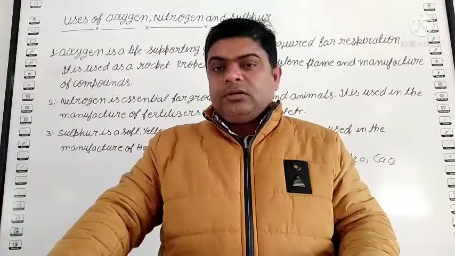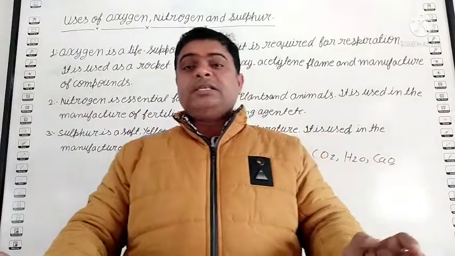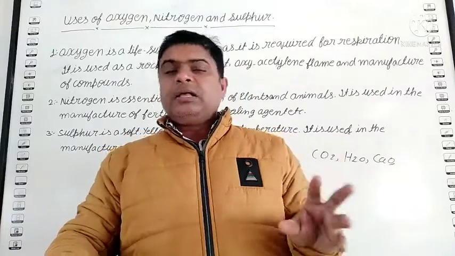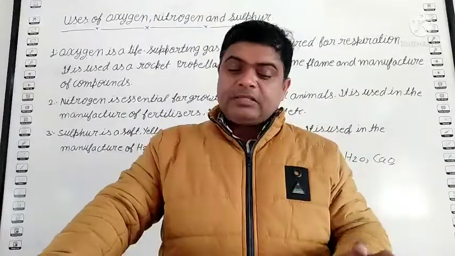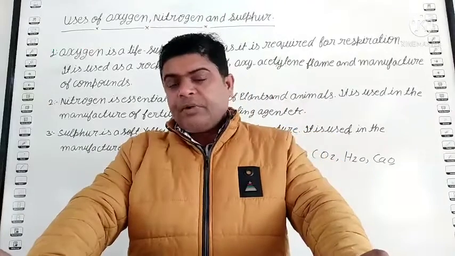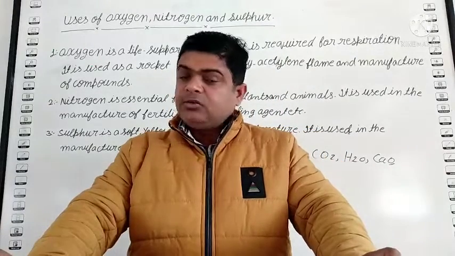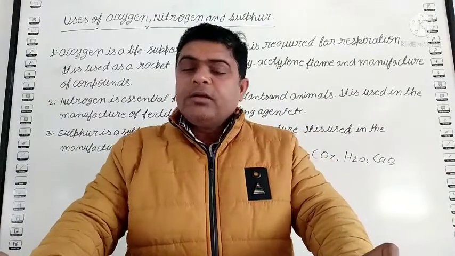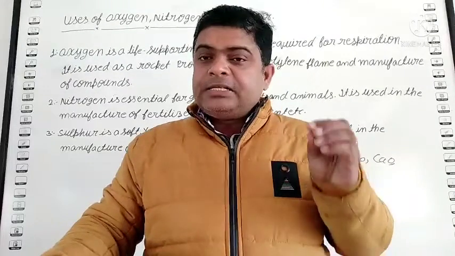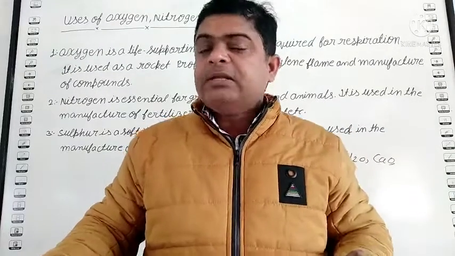What is nitrogen? Student, nitrogen is essential for the growth of plants and animals. Means for all the growth of plants and animals we use nitrogen. It is used as a compound to make protein. Student, protein. What is the use of protein? Protein is the compound which is essential for the growth of our cells.